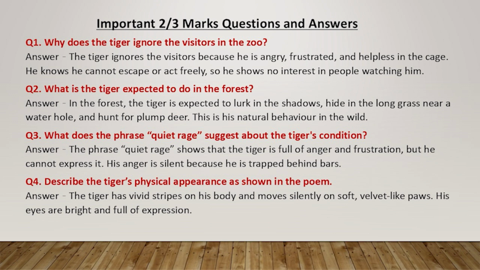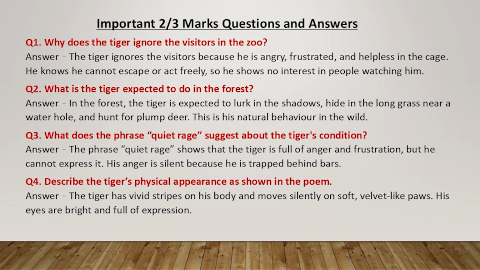Question 2. What is the tiger expected to do in the forest? Answer. In the forest, the tiger is expected to lurk in the shadows, hide in the long grass near a water hole, and hunt for plump deer. This is his natural behavior in the wild.